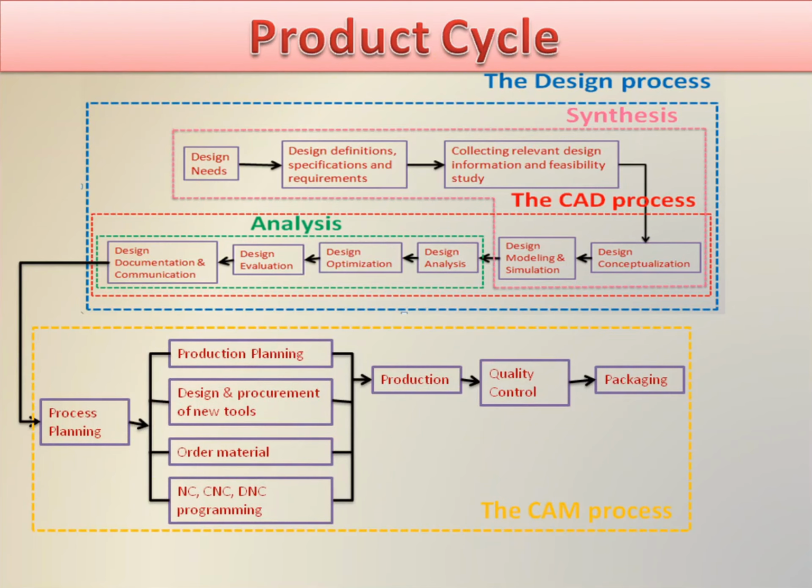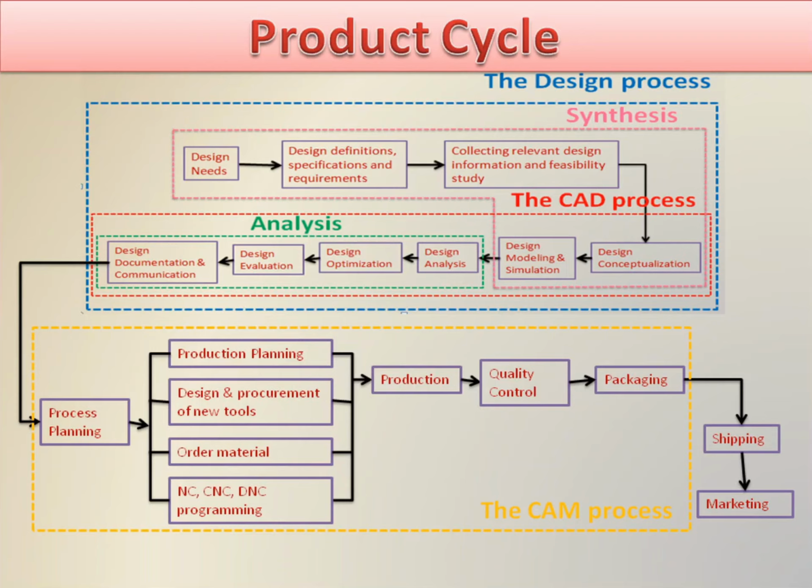Right. So this is the CAM process. It includes the manufacturing process that requires the aid of computer. That is from process planning to packaging. Right. So marketing is the last step in the product cycle. But we have to connect the market, the last step to the first step to make it as a cycle.